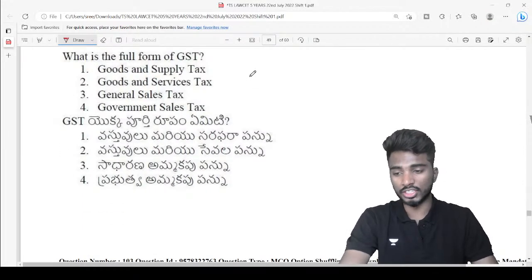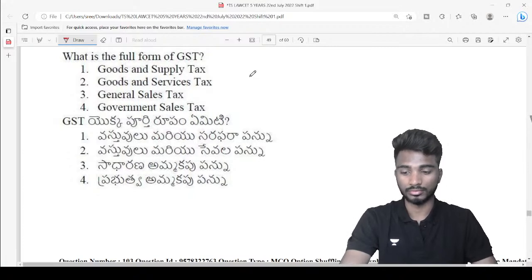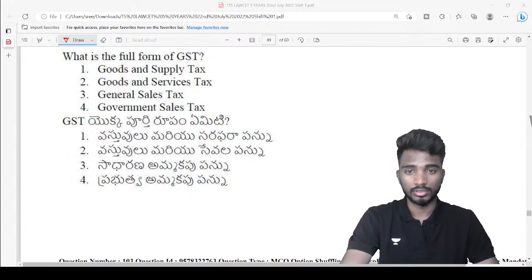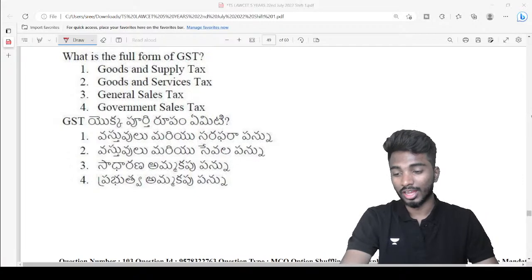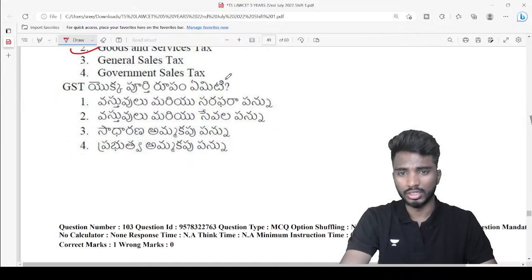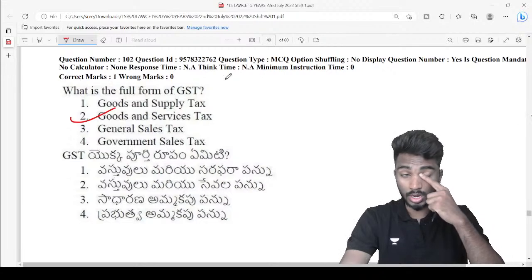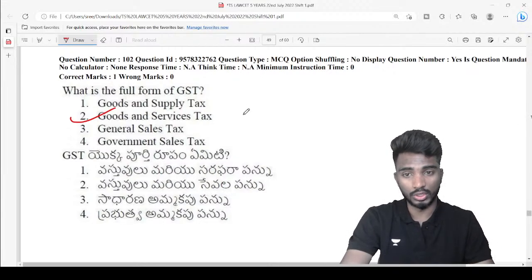102. What is the full form of GST? Yeah, very good. I think perhaps one of the easiest questions, I would say. Very good, Nidish, Srikanth, Nayak. Very good guess. The answer is goods and service tax. By enacting the 101st amendment, we have introduced GST in India. So before introduction of GST, we were having multiple taxes at the state and also at the union level.